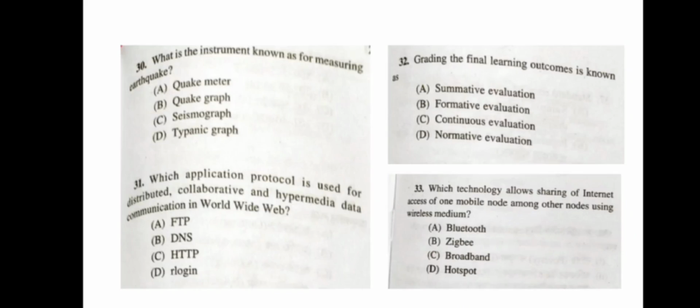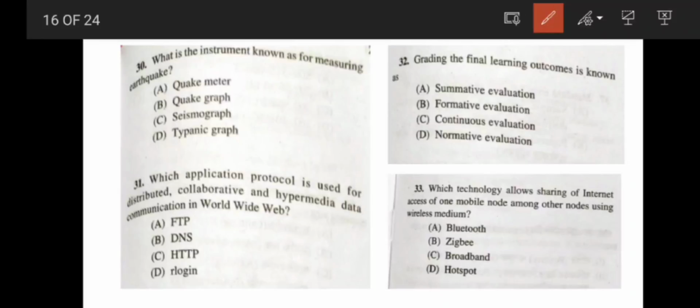Okay. Now question number 30, what is the instrument known for measuring the earthquake? Very easy to answer question. Correct answer is seismograph. Next, which application protocol is used for distributed, collaborative and hypermedia data communication in World Wide Web? Correct answer is HTTP. Okay. Next question, grading the final learning outcomes is known as summative evaluation. Very easy to answer question.